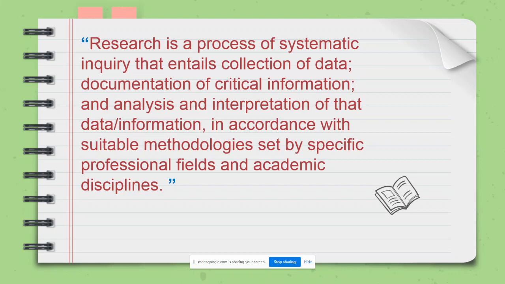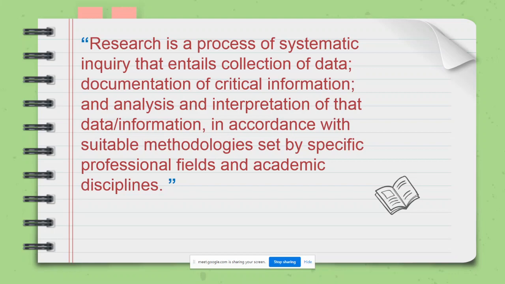This interpretation is conducted in association with suitable methodology. There are various methods of research, and this research is backed by professional fields and academic disciplines. Most research is academic in nature.